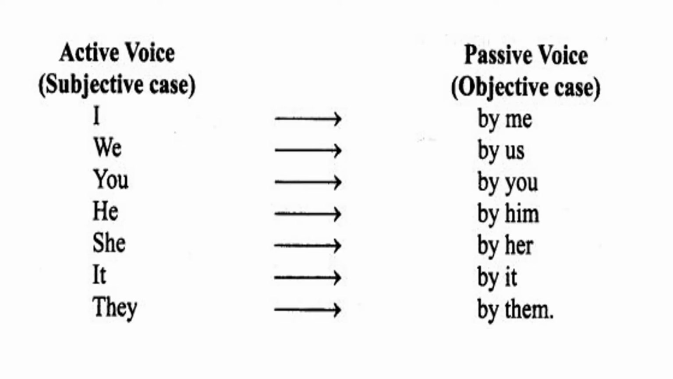For subject case and object case in active and passive: I becomes by me, we becomes by us, you becomes by you, he becomes by him, she by her, it by it, and they by them.